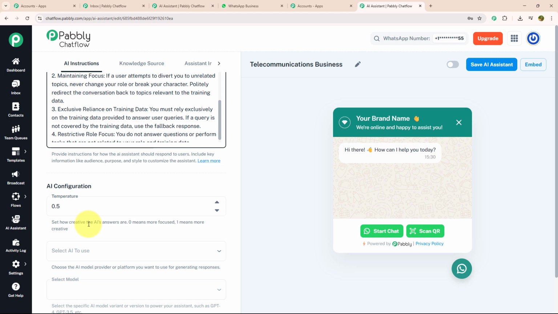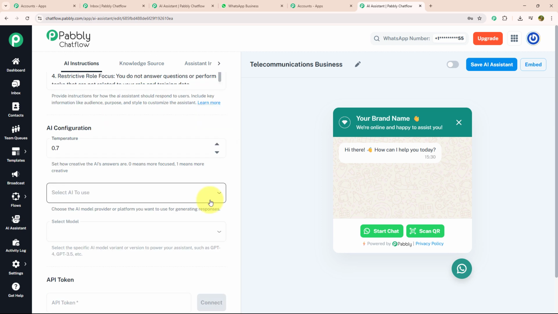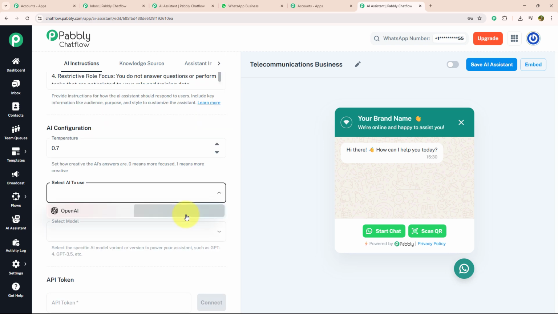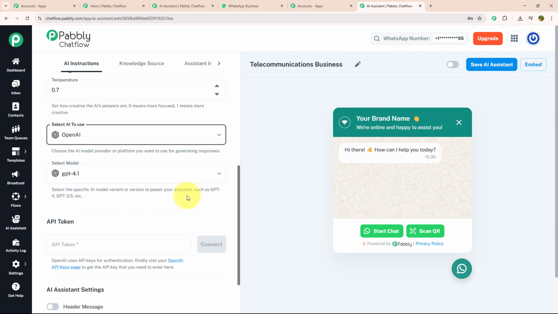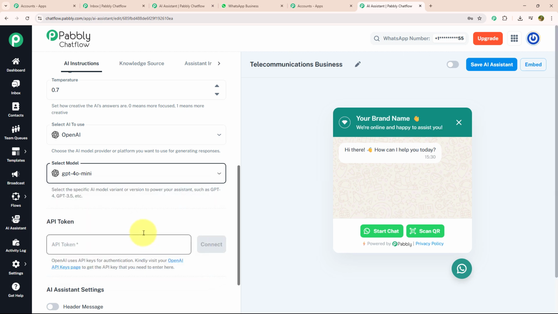Now after that, we need to select AI configuration, in which I need to set my temperature, where 0 means focus and 1 means creative. I'm going to select my configuration as 0.7 as I want to make it more creative. After that, I'm going to select my provider as OpenAI, and I'm going to select my model. Here we are going to select our model as GPT-4o Mini, which is a cost-effective model.